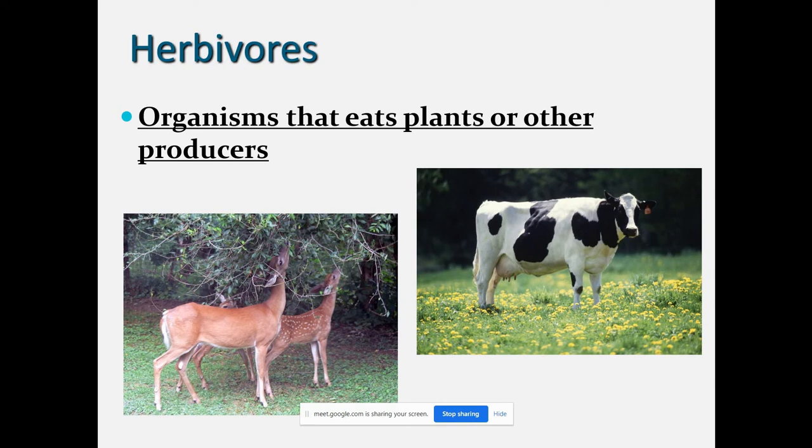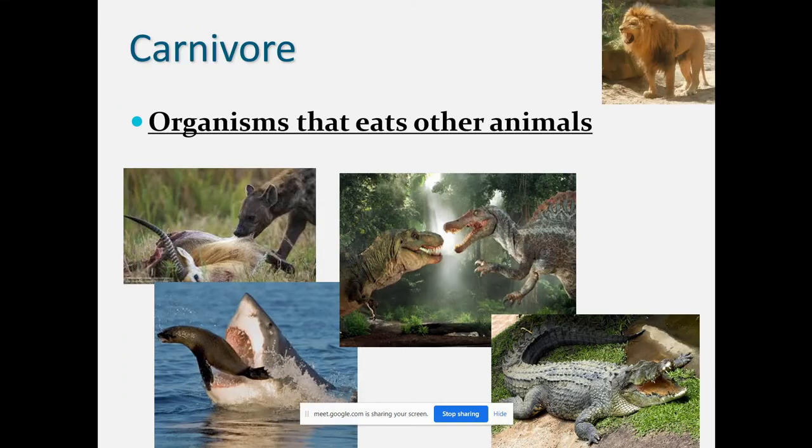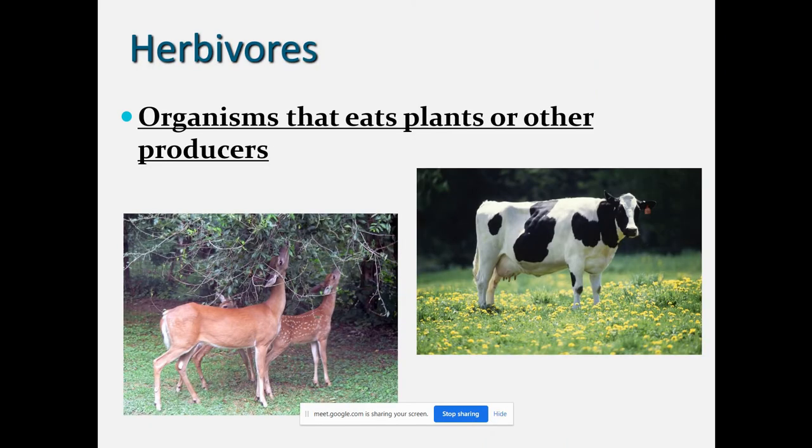Now this is an example of herbivorous organisms that eat plants and other producers. You can see examples of herbivorous animals like buffalo, cow or deer. Now carnivores, who are the carnivores? Only a few are given, but there are different ones, like